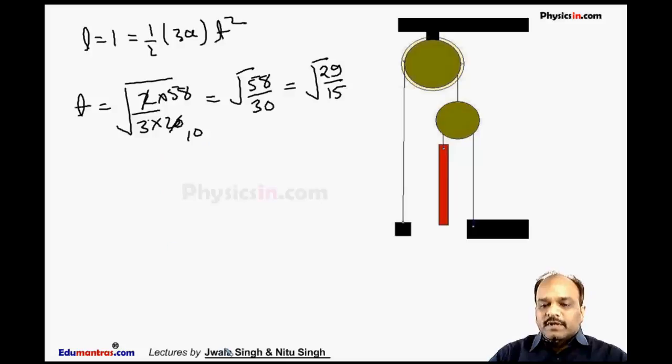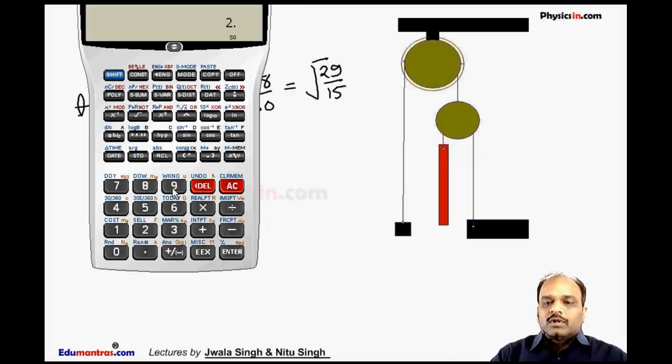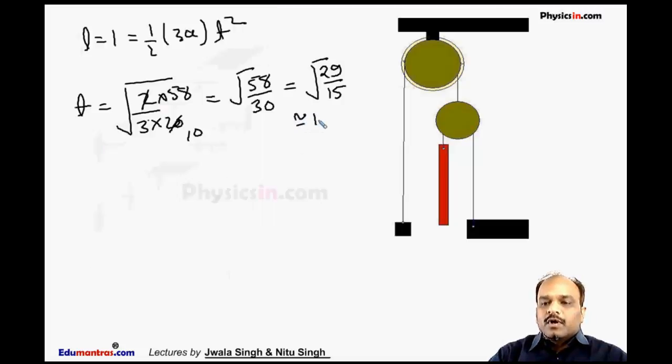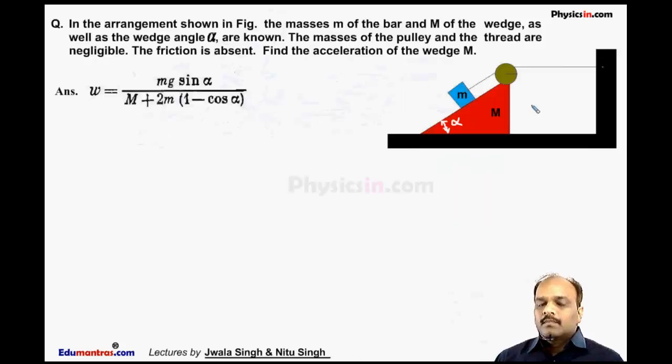So from this expression we get time t equal to root of 29 divided by 15, which is approximately 1.37 seconds, which can be taken as 1.4 seconds. This is the answer.